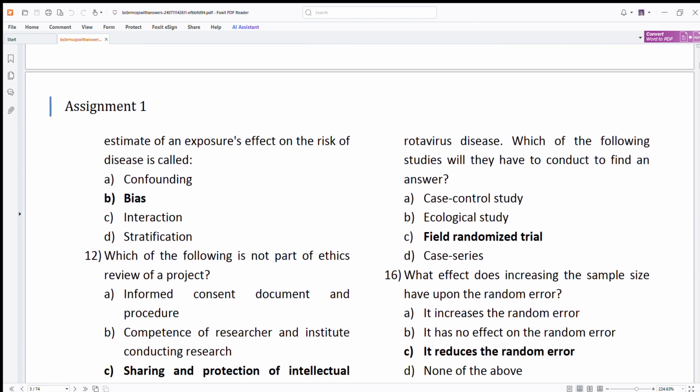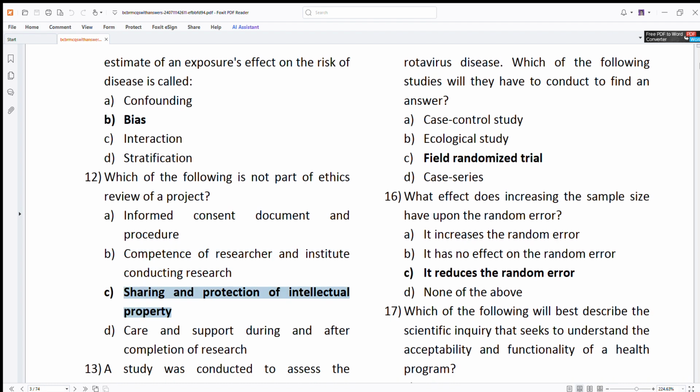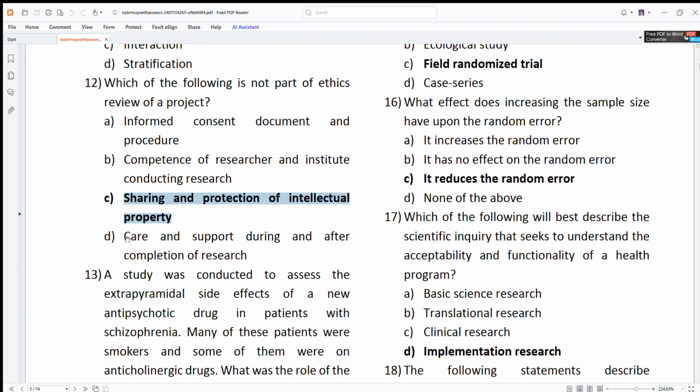This is important. Then, which of the following is not part of ethics review of a project? Informed consent document and procedure, yes, it is part. Competence of researcher and institute conducting research, it is part. And sharing and protection of intellectual property, this is not a part of ethics review here. Care and support during and after completion of research, yeah, this is also very important.